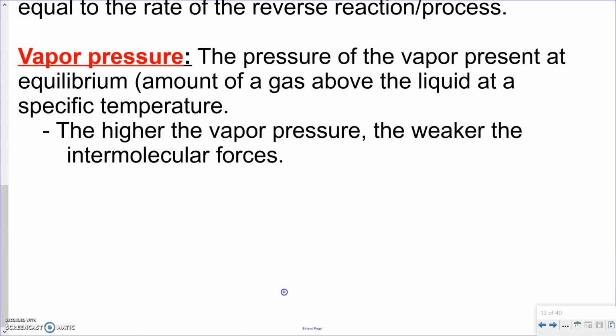Versus if you go to, let's say, Publix and pick up a thing of rubbing alcohol. A lot of times the rubbing alcohol canisters, when you grab them, they're sealed, and a lot of times they are very, very tight. They're hard almost, and that's because there's so much vapor above the alcohol, above the liquid, because it's got such weak intermolecular forces in comparison. Okay, so the gas is able to escape easier. That's also why if you pour a little bit of rubbing alcohol on a counter, it's going to evaporate much quicker than water would because, again, weaker intermolecular forces, which again goes back to that vapor pressure.